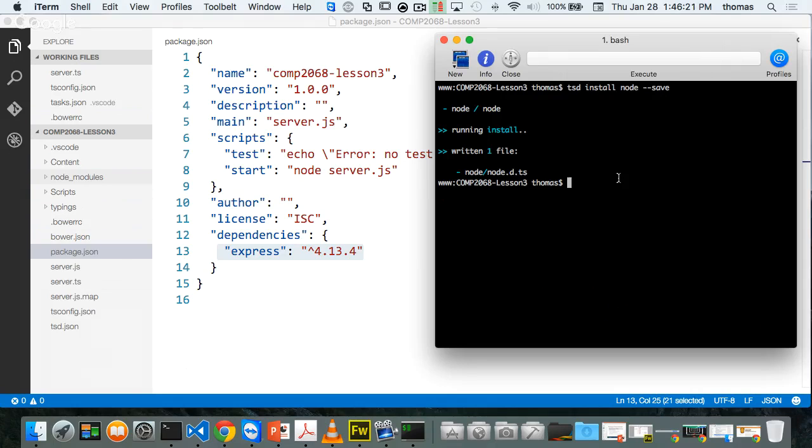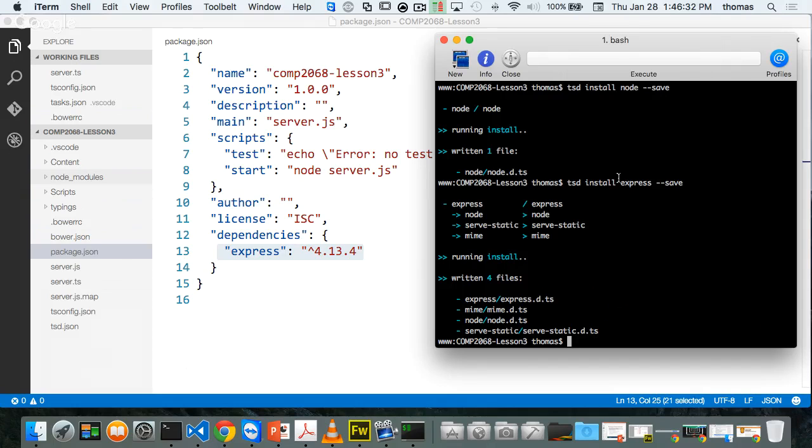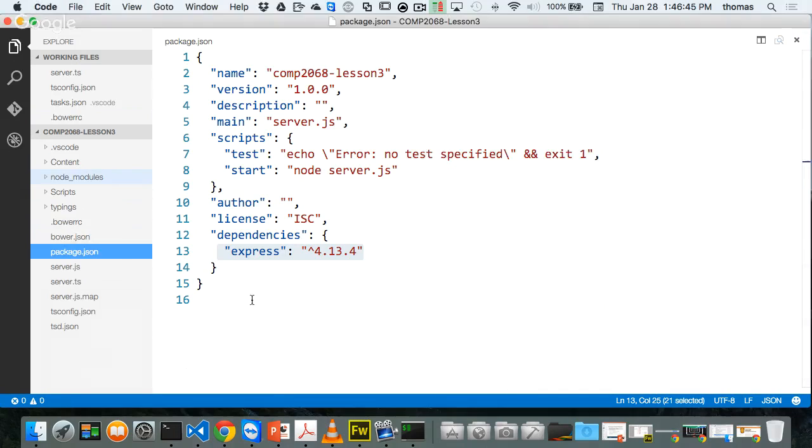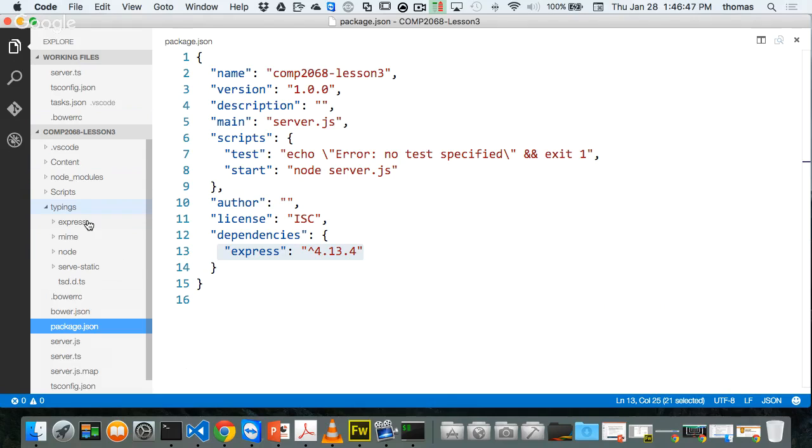Cool. All right, one more. TSD install express --save. So it's going to go out and find Express.js and grab it, and some other stuff too, and throw it inside there as additional stuff we need. Okay, so we have Node, we have Express, and we have the typings for both. Notice under typings now, I have quite a few of them: Express, MIME, Node, serve-static, and a bunch of other stuff.